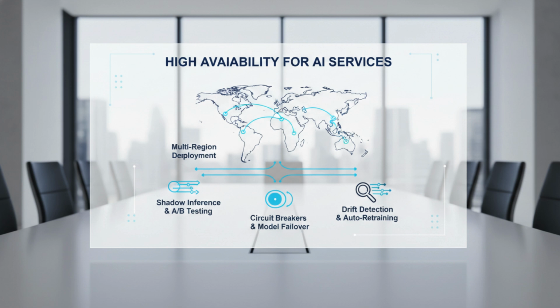We also monitor prediction drift in real time. If the statistical distribution of the input data changes, the high availability system must trigger an automated retraining pipeline. This ensures that the system is not only up in terms of uptime, but up in terms of accuracy and relevance.